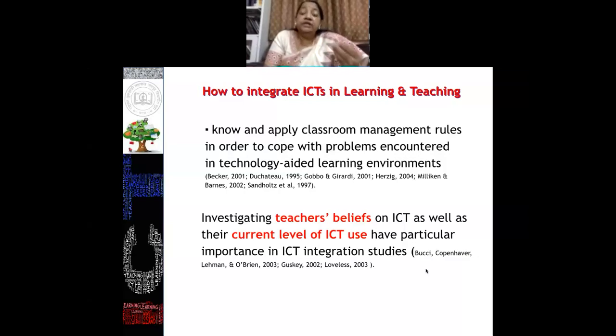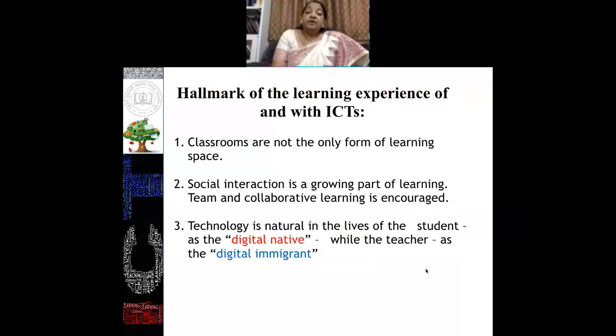That means whenever you want to integrate these ICT tools in your teaching learning process, your level of proficiency in the use of ICT also matters, as well as your belief, your interest, your inclination towards this ICT tool, which also makes a difference in the process of integration of ICT tools. So if you want to convert yourself very effectively, of course, you need to understand all these things and develop your interest towards them.